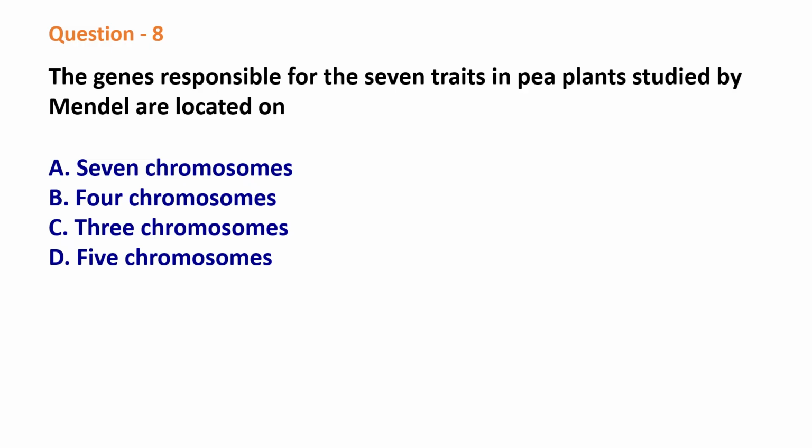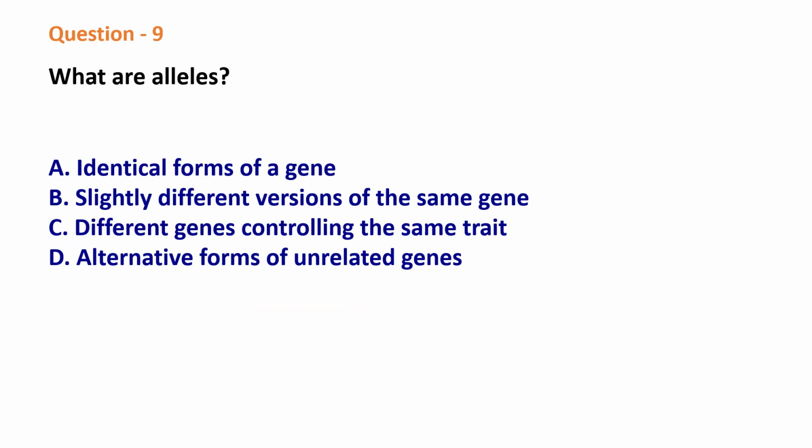Question 8. The genes responsible for the 7 traits in pea plants studied by Mendel are located on: 7 chromosomes, 4 different chromosomes, 3 different chromosomes, 5 different chromosomes. The correct answer is 4 different chromosomes.